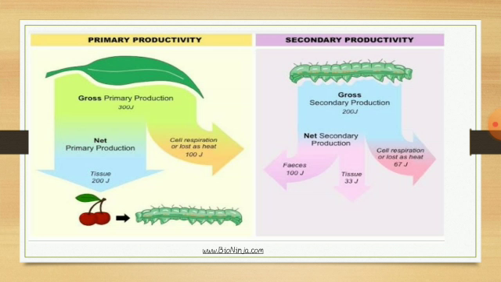Primary productivity and secondary productivity. Gross primary production is 300 joule and gross secondary production is 200 joule. Net primary production in tissues is 200 joule. Net secondary production in feces is 100 joule. In cell respiration, primary productivity is 100 joule. In tissue, secondary productivity is 33 joule. Cell respiration is 67 joule.